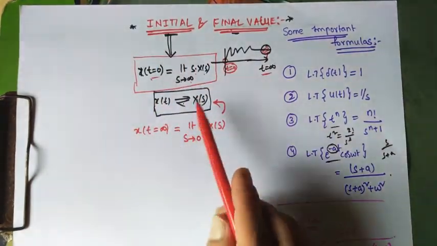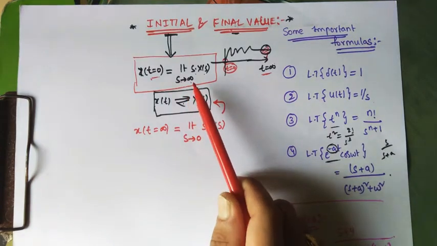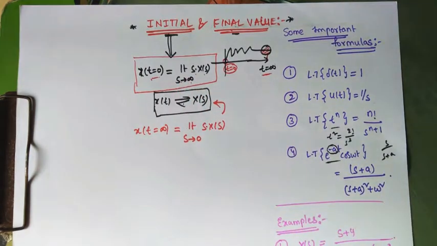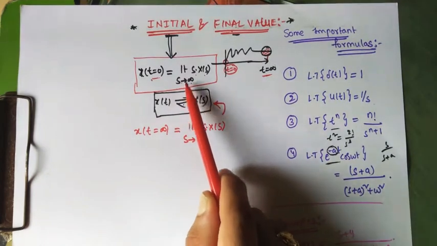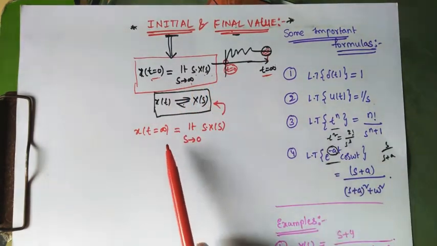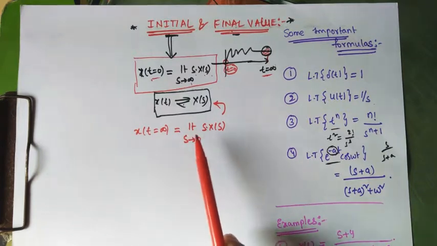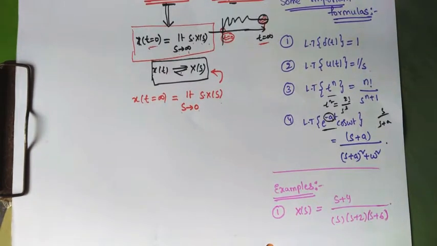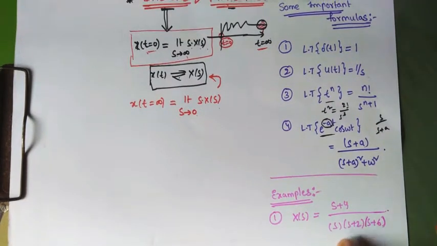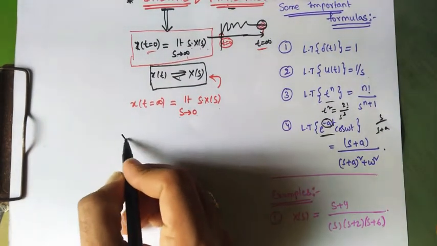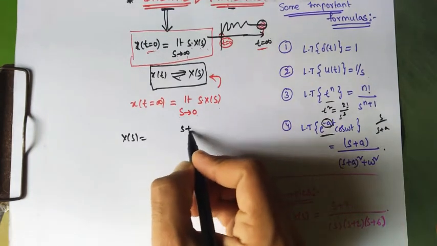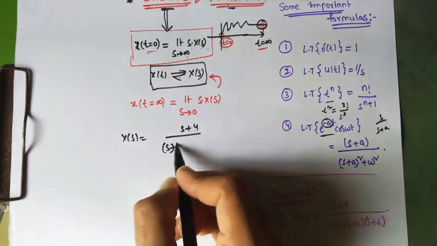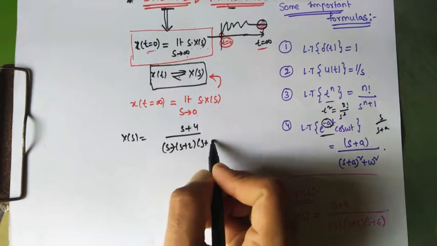So if you want to find the initial value, do the Laplace transform, and if the given equation is already in the s domain, then directly apply limit s tends to infinity of s into x of s, and for the final value directly use limit s tends to 0 of s into x of s. Now to get more clear, let me solve an example. Given x of s equal to s plus 4 by s into s plus 2 into s plus 6.